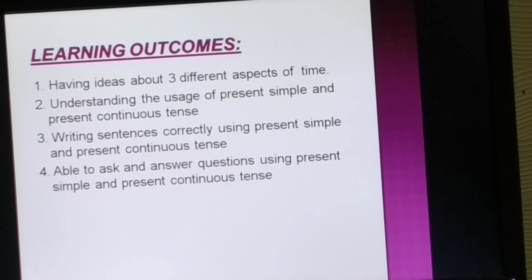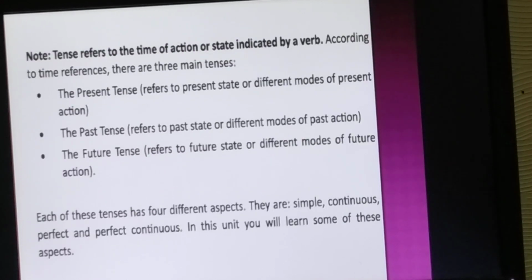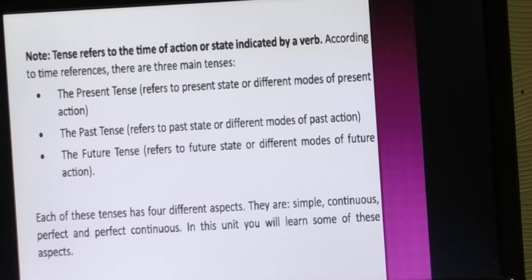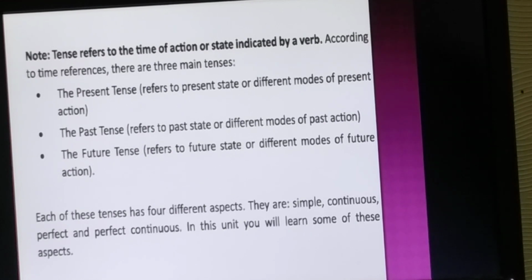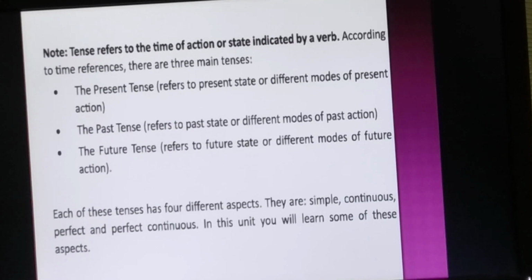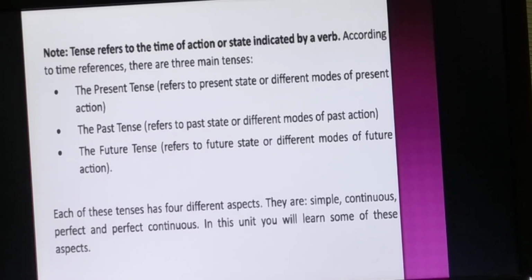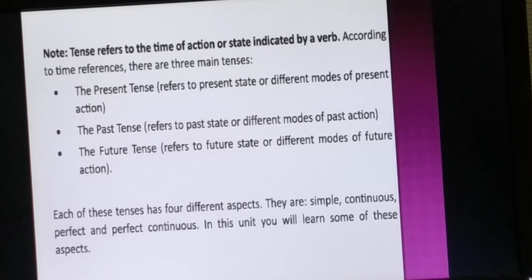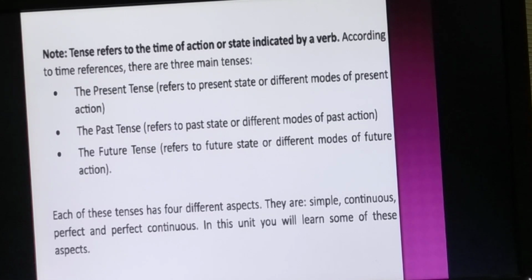Now, my dear students, what do we know about tense? We will go to the next slide. Tense refers to the time of action or state indicated by a verb. That means tense means the time when the action is happening, or when the action will happen or happened. According to time references, there are 3 main tenses, and I am sure you know the names of the tenses: at first the present tense, the past tense and the future tense.